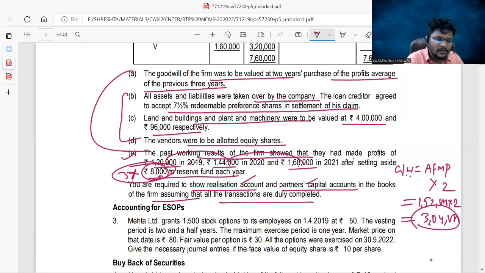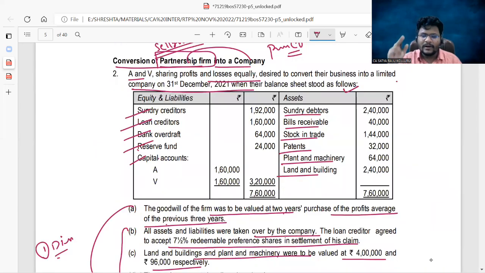5-step approach, guys. First, dismantling of the balance sheet. All the assets and liabilities which are taken over by the purchasing company should be closed and transferred to the realization account at book values. Am I right? Partners capital accounts open separately. This reserve fund you can also transfer to partners capital. For all the remaining assets and liabilities, simply transfer to realization.